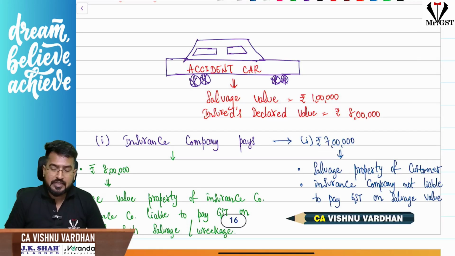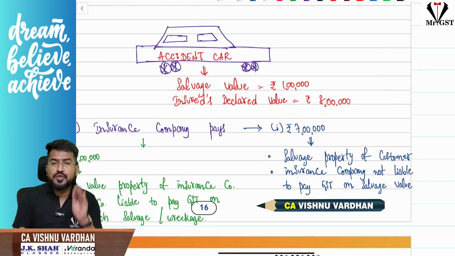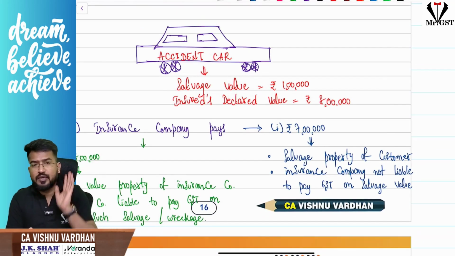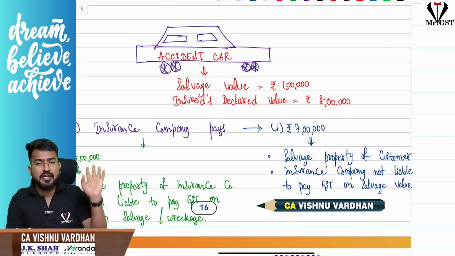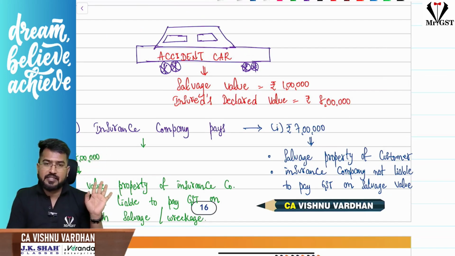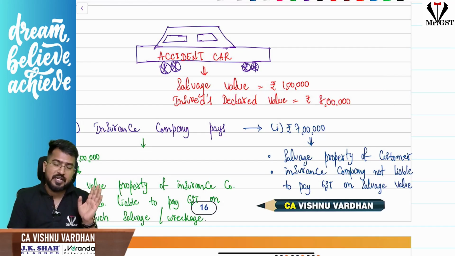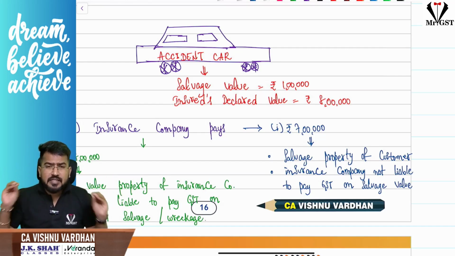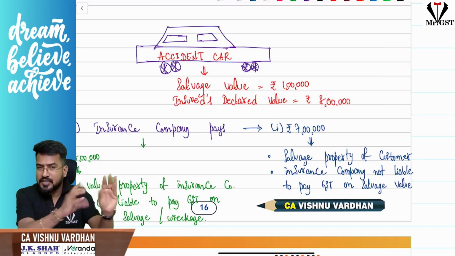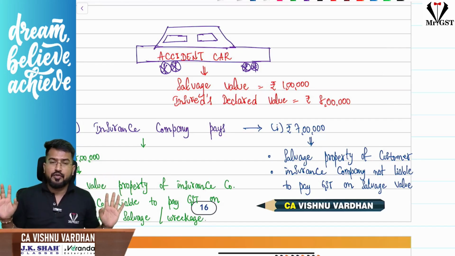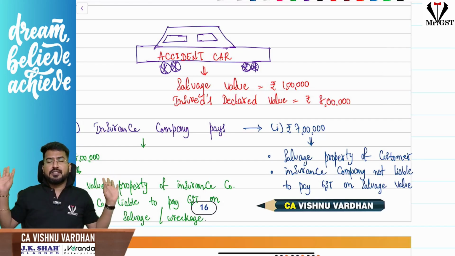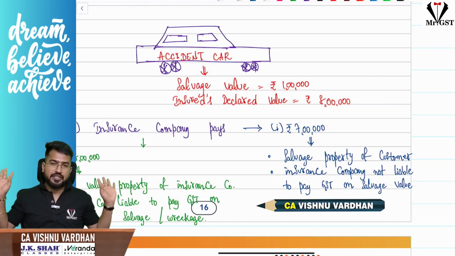Now the car is damaged. Imagine the insurance company says, the car will give you 1 lakh, you go and sell it and recover that, I will pay you only 7 lakhs. So the insurance company has paid 7 lakhs. Then the insurance company doesn't have any connection or responsibility with respect to the salvage value or wreck value of that car, so it doesn't have any responsibility to pay tax on that salvage.